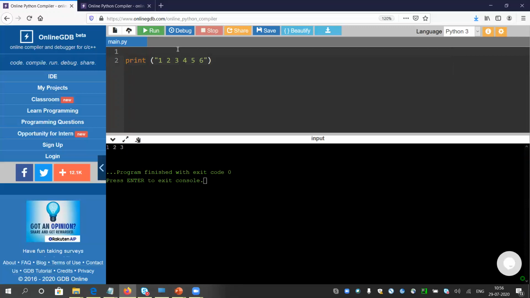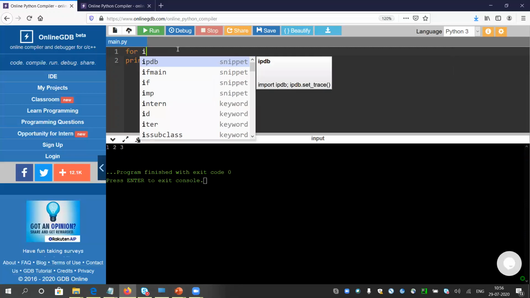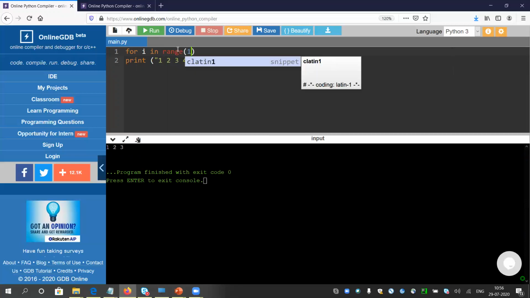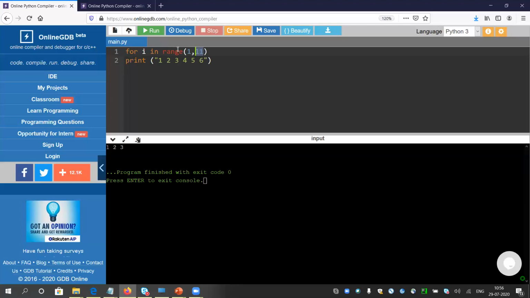So what is the syntax of the for loop? It is for, and you have to take one variable. I think you all know what a variable is. The syntax is kind of like this: for i in range 1 to 11. The most important thing where people make mistakes is that the second number you always have to take as 10 plus 1, one extra value. Please remember, one extra value always.